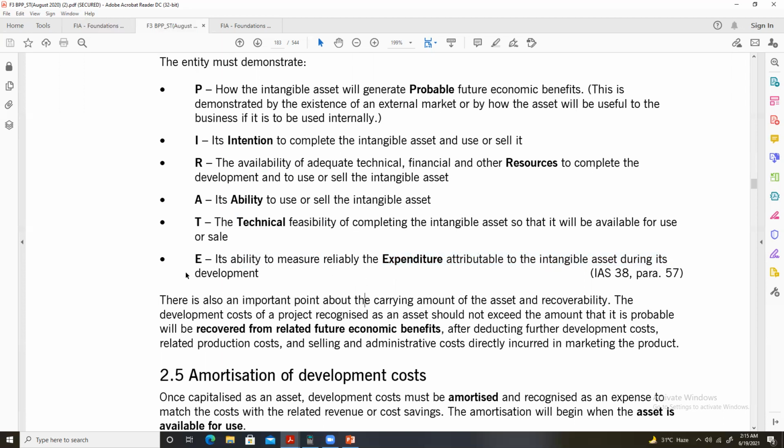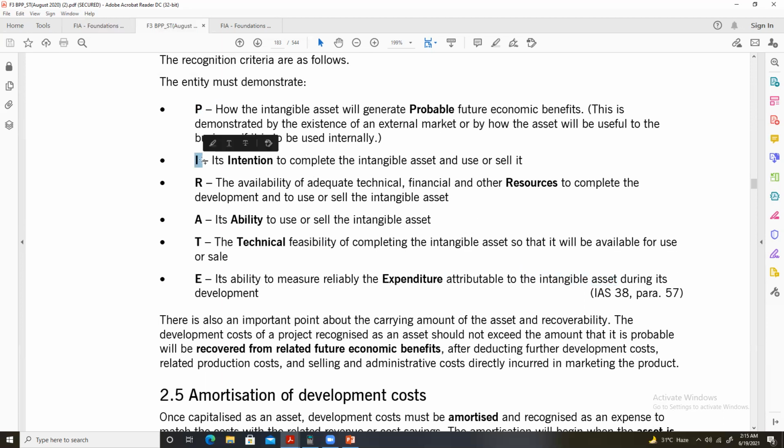So the company should be able to measure the cost that will be incurred to develop the intangible asset.